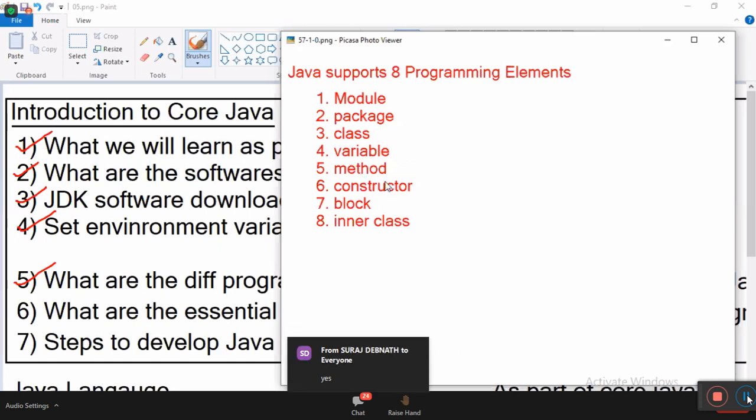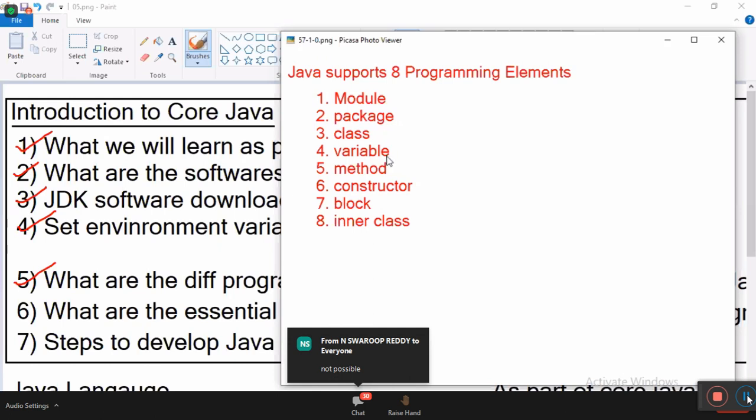Tell me, is a method mandatory or optional? Can I write a program without a method? I want to write one program without a method. Possible or not possible? I don't have any logic. I don't want to perform any operation. I just want to store some values. Then can I write a program or not? Yes. Can I write a program without a constructor and block? Yes. Can I write a program without an inner class? Yes.